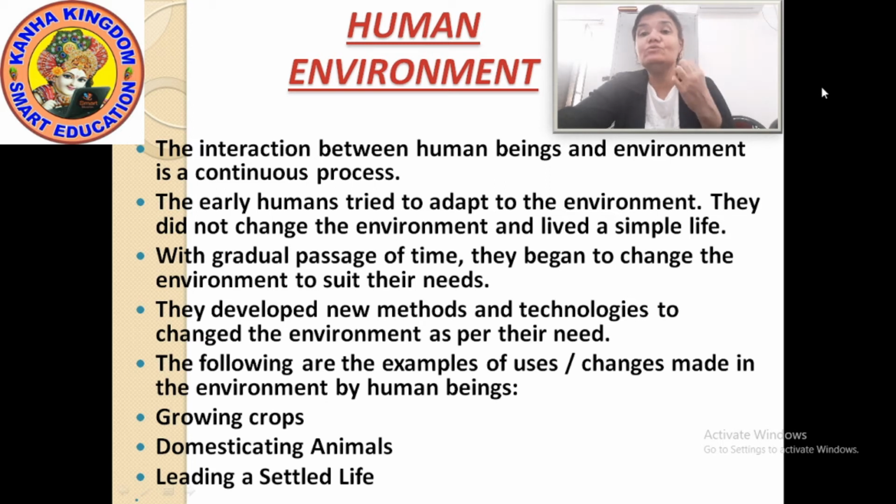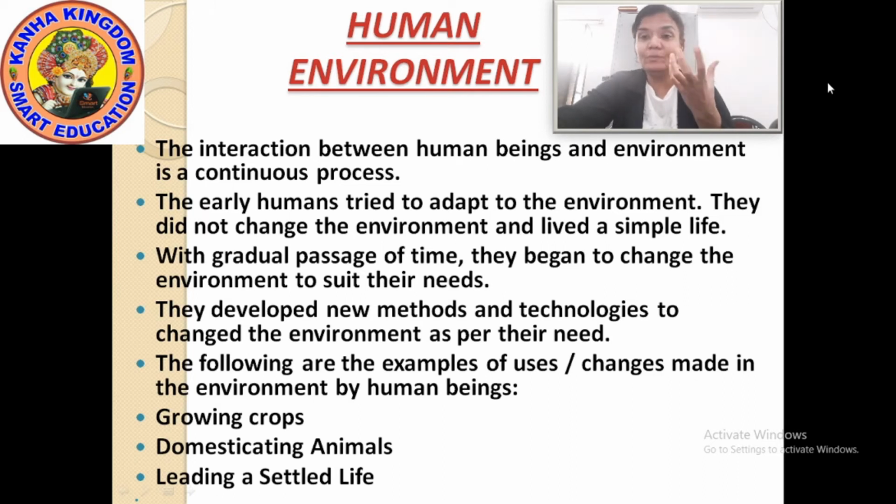Nomads type means they used to roam from one place to another, travel from one place to another. But now they have started leading a settled life, and all these things have affected the nature.